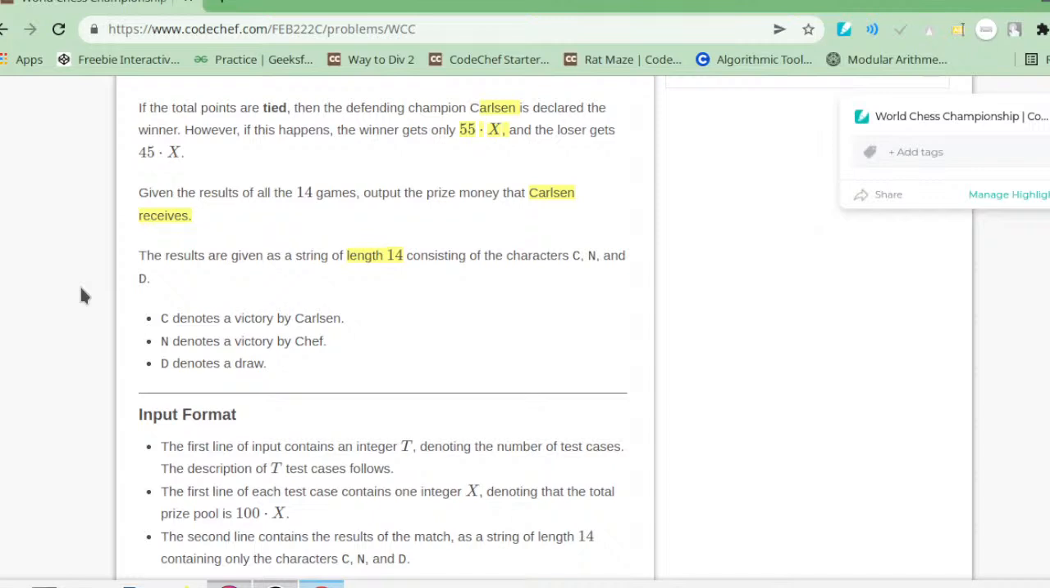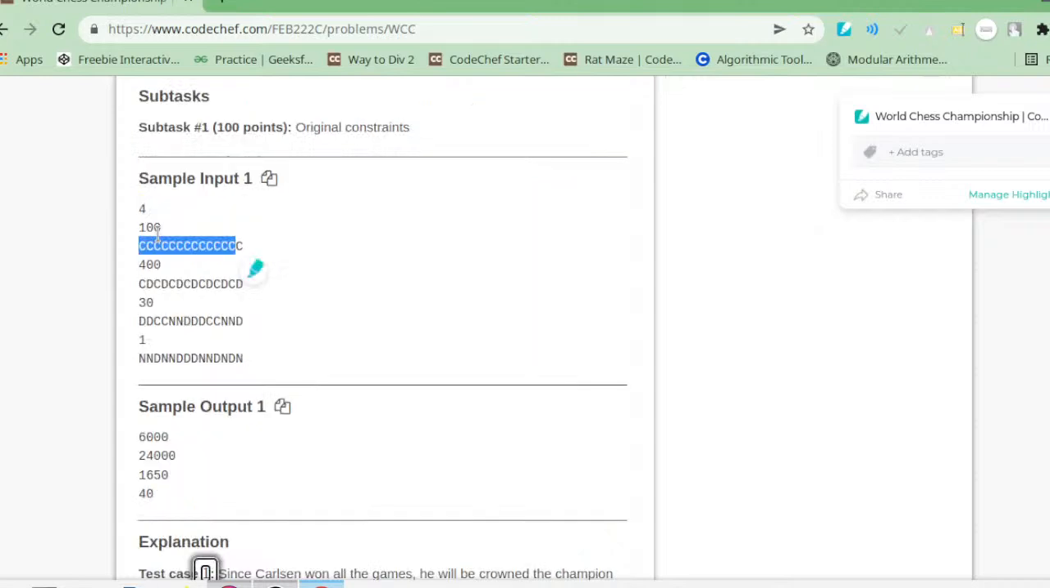If Carlson is the winner, and we have seen that when a match is directly won, that is without any tie, the winner gets 60x amount. In the first case the winner is Carlson, so he will get 60x, that is 60 into 100, because here x is 100. So the output in the first case is 6000. I hope you are getting the sense of the problem now, and what we have to do in this question.